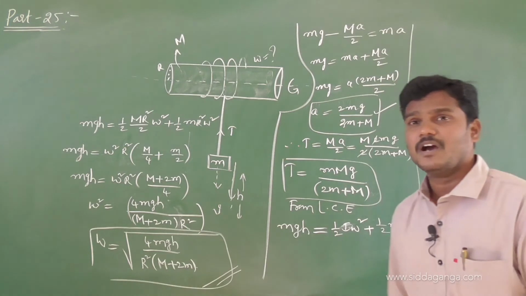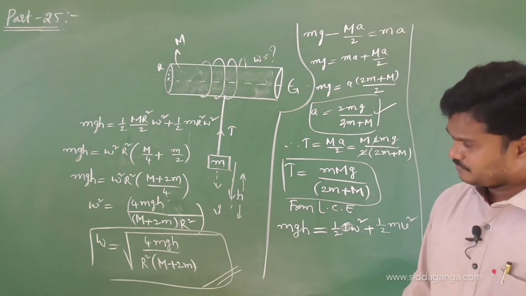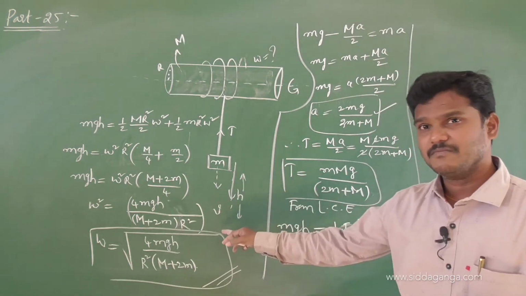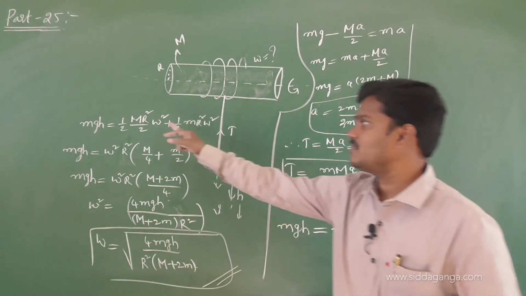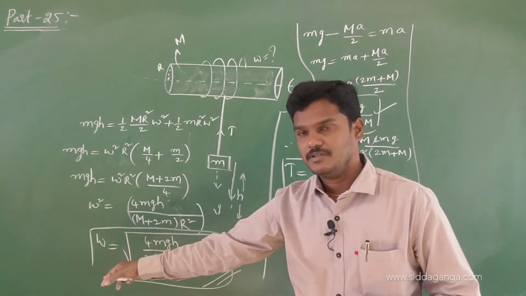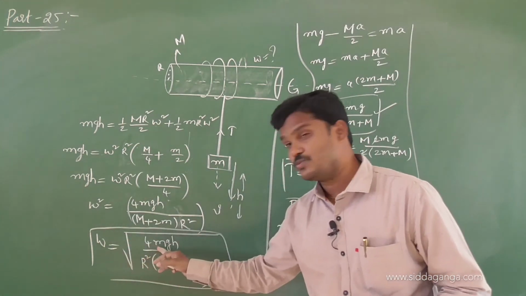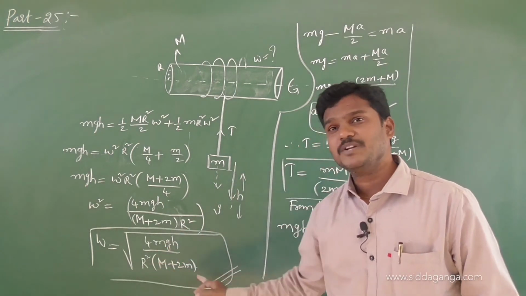Take this v as r omega. Suppose they ask you to find the linear speed of this, then you write omega as v by r. In place of omega you write v by r. If I take v by r, these are cancelled, you will get v, the linear speed of the block, which is equivalent to 4mgh by M plus 2m. Why?